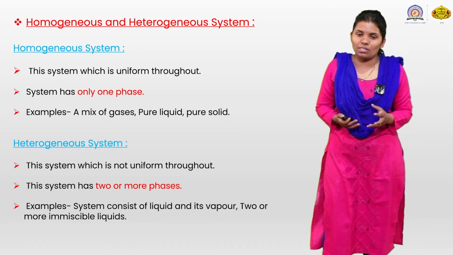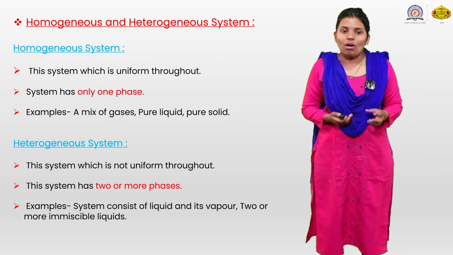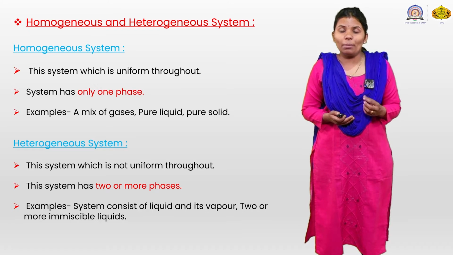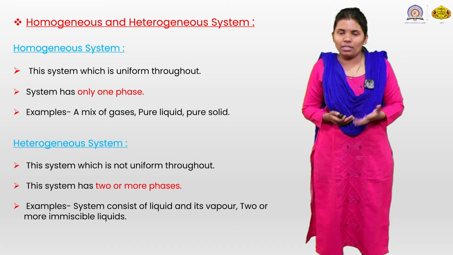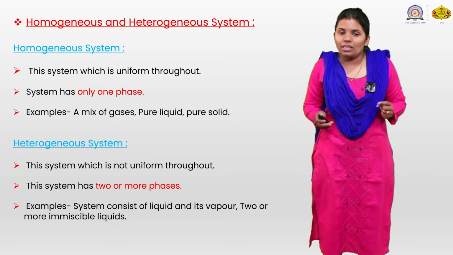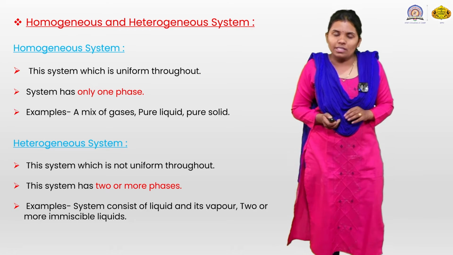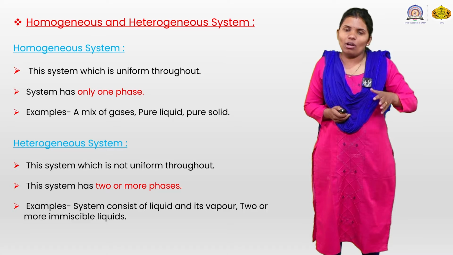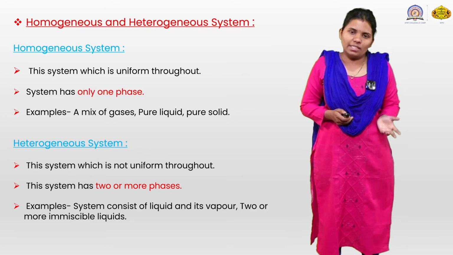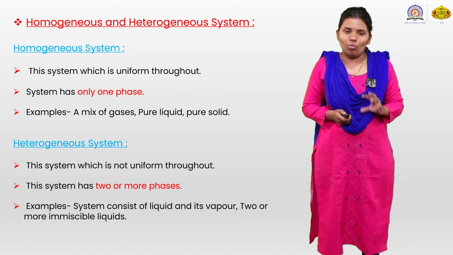Here you can take a system consisting of a liquid and its vapor, or two or more immiscible liquids, called heterogeneous. You can take two immiscible solvents, chloroform and water, which are not miscible with each other and form two phases. That is the heterogeneous system. Homogeneous: when NaCl is dissolved in water, it forms a homogeneous system. A solid dissolved in water, soluble at a particular temperature and pressure, is called a homogeneous system.